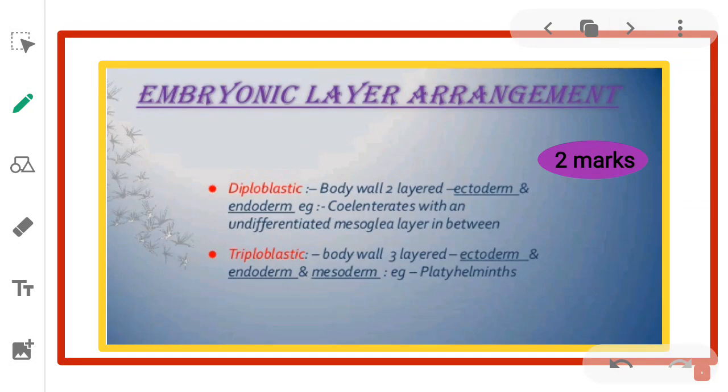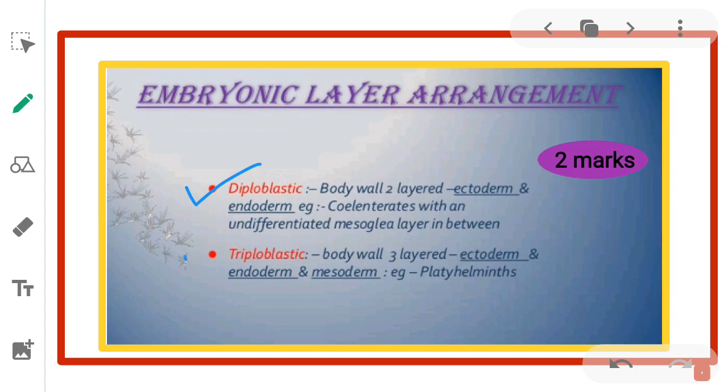Next, we study about the embryonic layer arrangement, that is diploblastic and triploblastic organization. First, what do you mean by diploblastic organization or diploblastic animals? It means the body wall has two layers, ectoderm and endoderm. That is, animals in which the cells are arranged in two embryonic layers, external ectoderm and internal endoderm, are called diploblastic animals. Example, coelenterate.